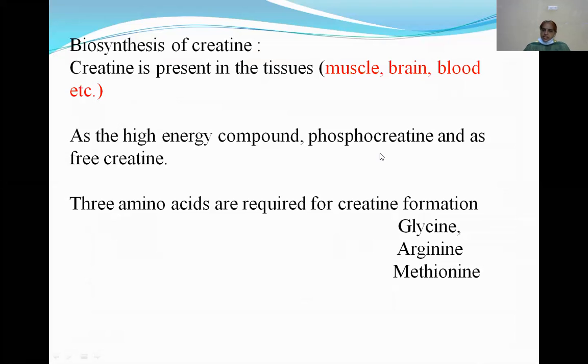It is present as a high energy compound and also in free form. So creatine is available as a high energy compound and also in free form. The high energy compound example is phosphocreatine. So phosphocreatine is a high energy compound. It is stored in the muscle. Okay. So creatine is available as a high energy compound and also in free form, which is nothing but free creatine.